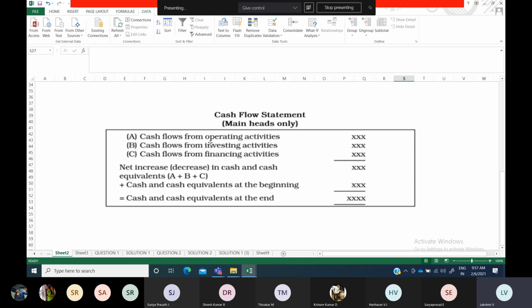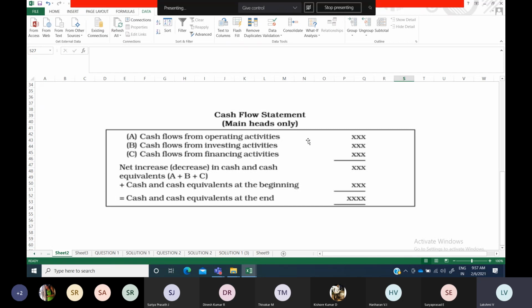For finding out this one, you have a lot of steps, many steps. Finally, whatever you arrive at is known as cash flows from operating activities. You have to undergo several steps, but the final answer that you get is what has been provided over here. Cash flows from operating activities can be a positive answer,